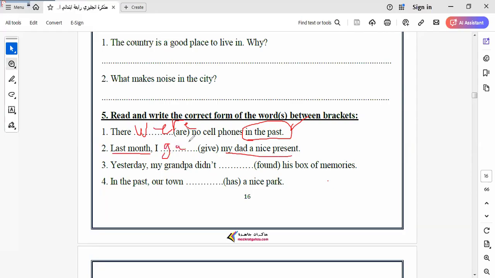If you know the irregular verbs, you answer this question easily. Yesterday, my grandpa didn't find. So I return the verb to the base form. It will be find. In the past, our town had a nice park. Let's go to another one here.